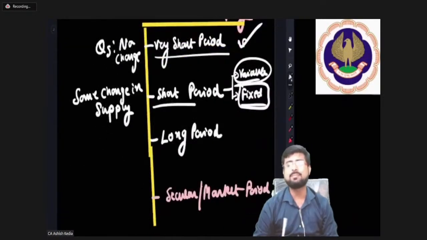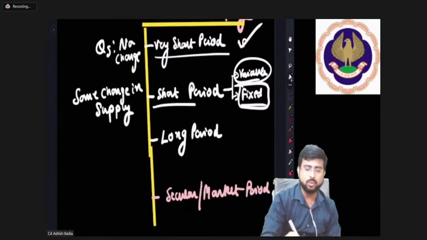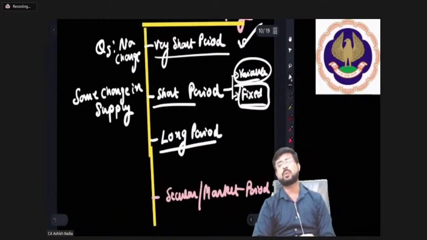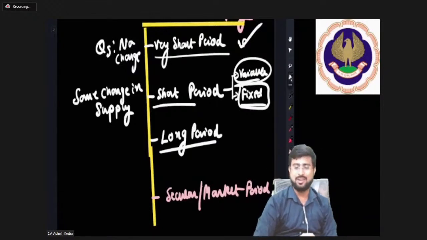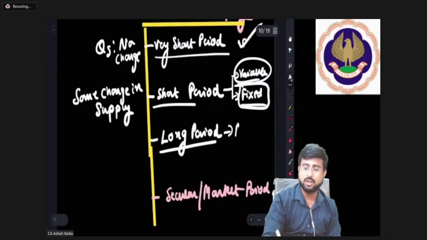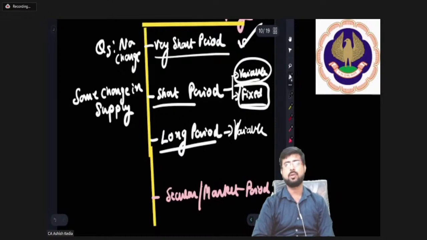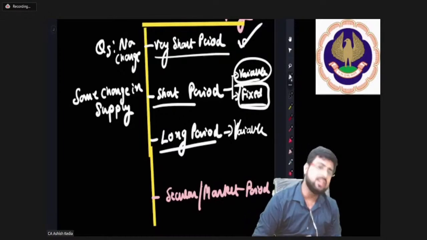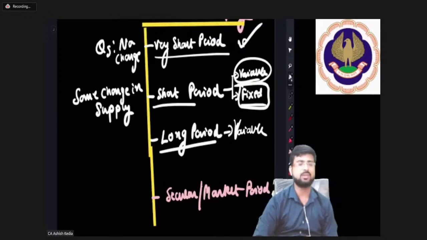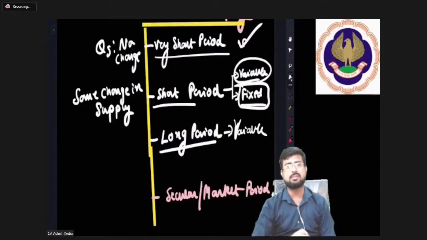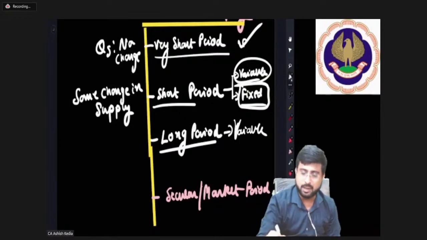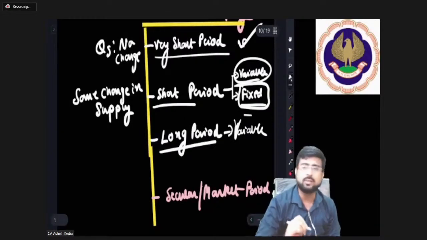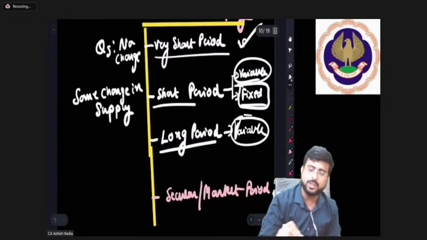Sir, what do you mean by long period? Dear friends, long period is a point of time where all the factors of production become variable. Where all the factors of production become what? Variable. So basically, you can increase machines as well as increase labor. For example, you've given me 7 months time to give you another 1000 chips. Now it's cool with me. I can hire more labor. I can hire more machines. So here machines have also become a variable factor.